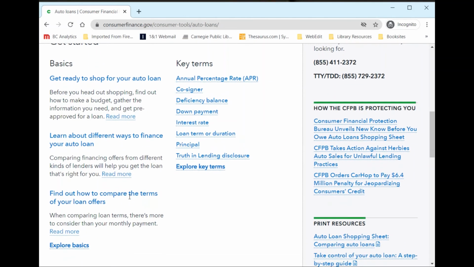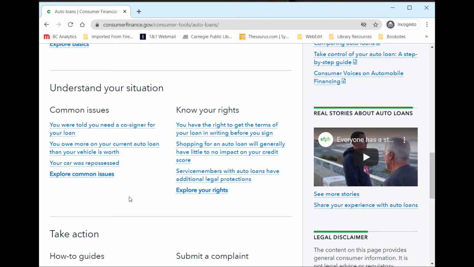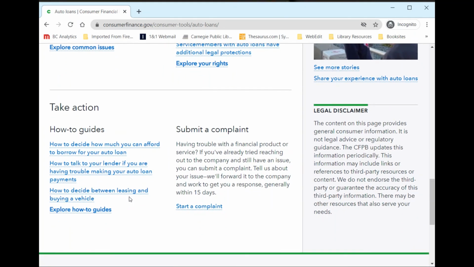Below that, we have common issues related to auto loans. And then below that, we have how-to guides. And these include how to decide how much you can afford, how to decide between leasing and buying, etc. So all of the topics are structured this way, and this is really useful not only for learning basics, but also if you are experiencing a specific issue and you need more information.